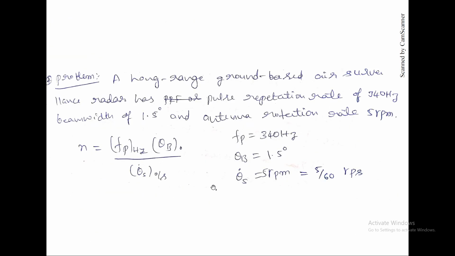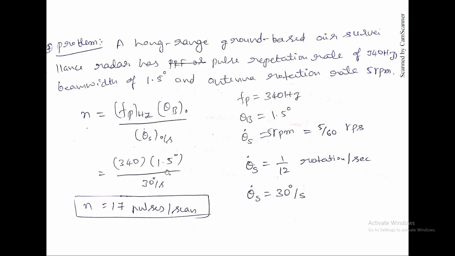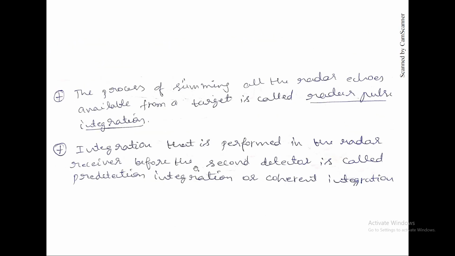So when you calculate this frequency and theta b, for example, here they gave 5 RPM, so it is 5 revolutions per minute. One revolution is 360 degrees, so 5 into 360 degrees, and we need to convert this minute to seconds, so divide by 60, like that. That's all. Now find that N.